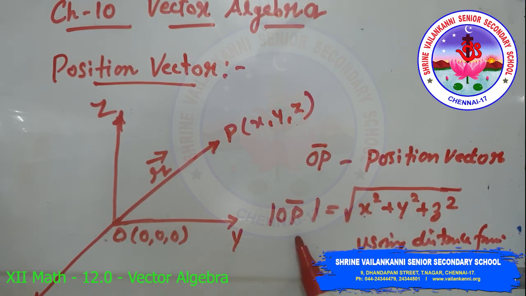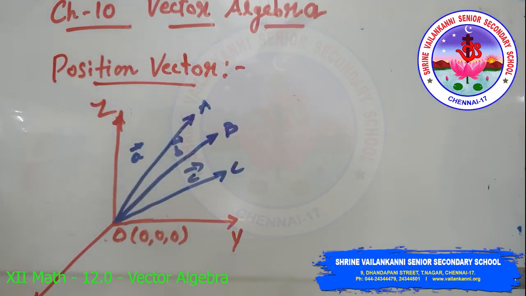So the magnitude of a position vector OP is given by root of x square plus y square plus z square. Similarly, the position vectors of points A, B, C, etc. with respect to the origin are denoted by a, b, c, etc. respectively.